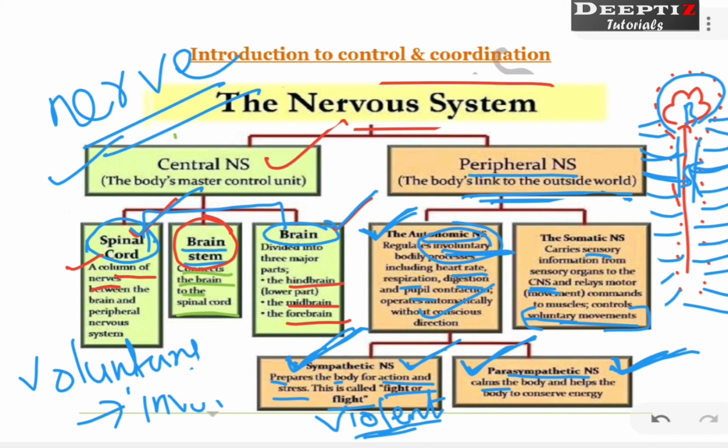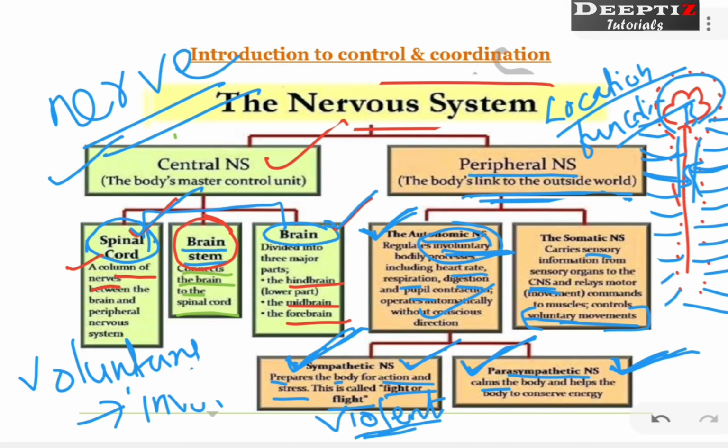Now on what basis have we given this classification? This classification is based on where these different types of structures are located. We can say that the division is based on two ways. One is location, another one is function. In two ways we have divided the entire nervous system from the head to the toe.